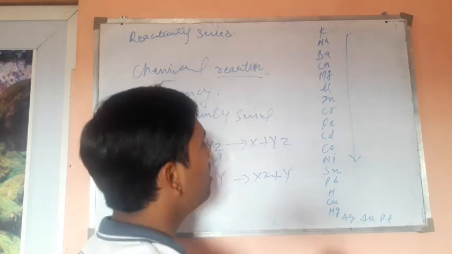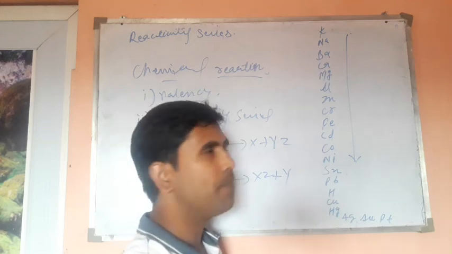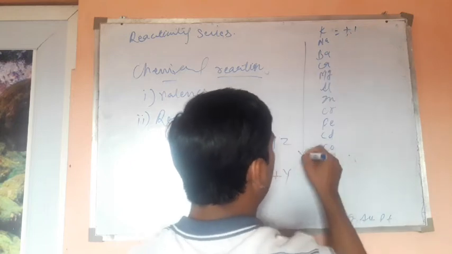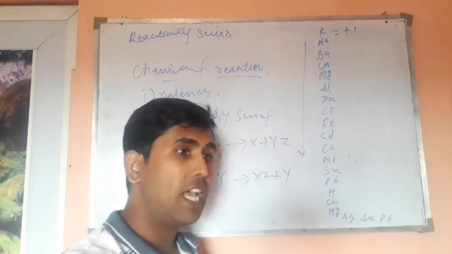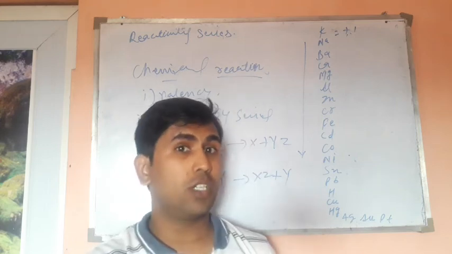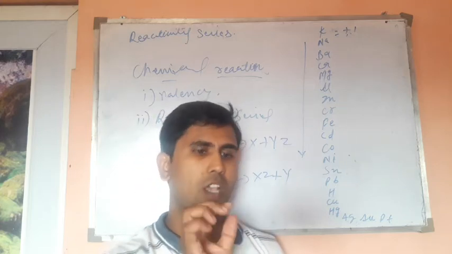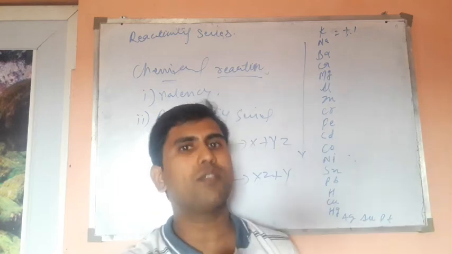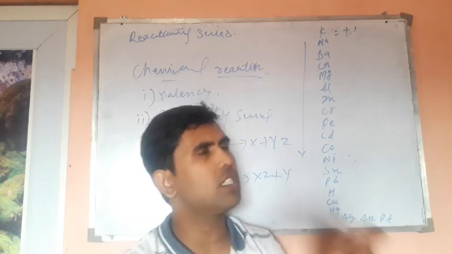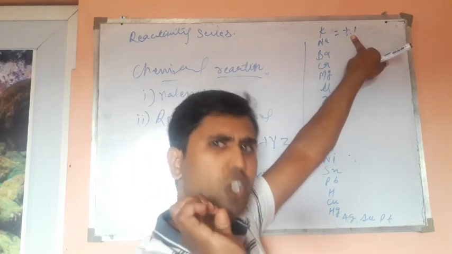So the first thing here is, let's see what is the valency of potassium, sodium, barium, cadmium, etc. Potassium has valency +1. It means potassium has 1 electron in its valence shell. So according to the octet law, it will need 7 more electrons to complete its octet. So is that possible? What's easy, to give out one of its electrons or to receive 7 electrons? In which process will less energy be needed? Just if it releases its single electron of the outermost orbit.